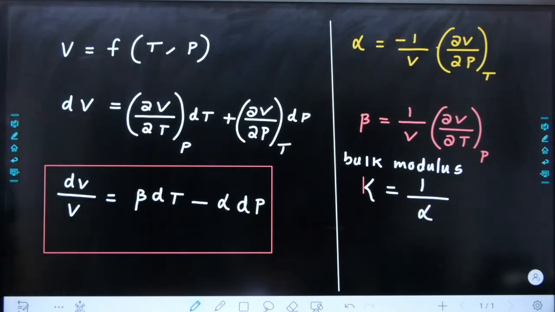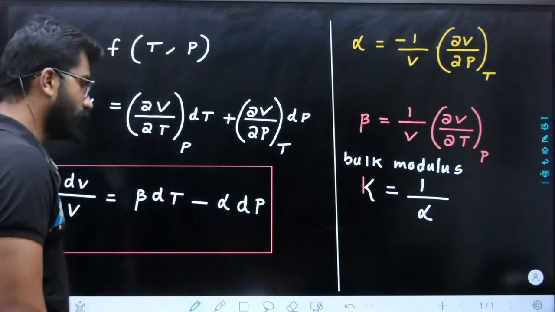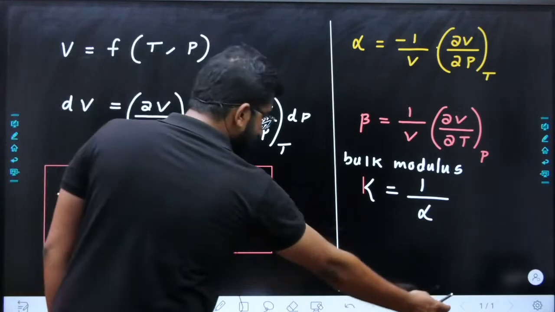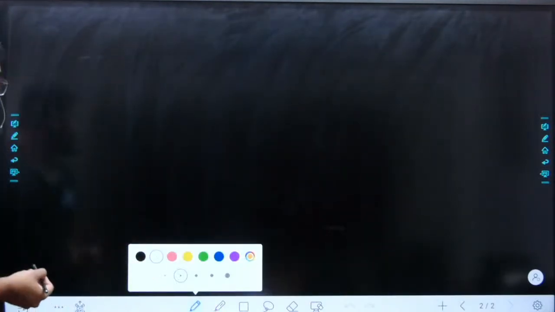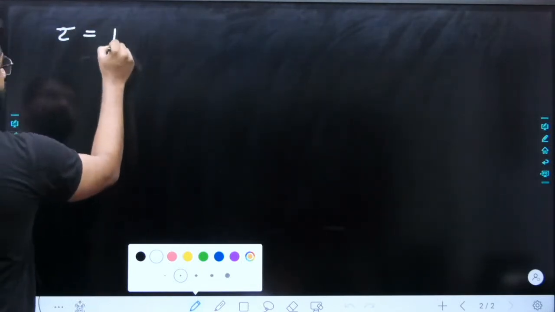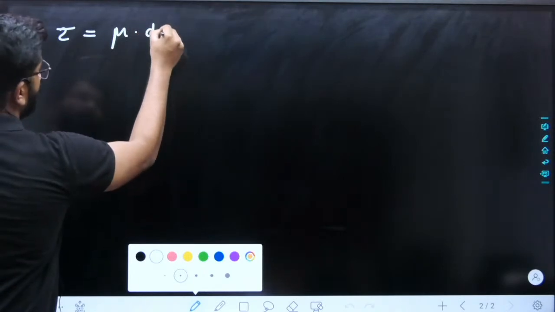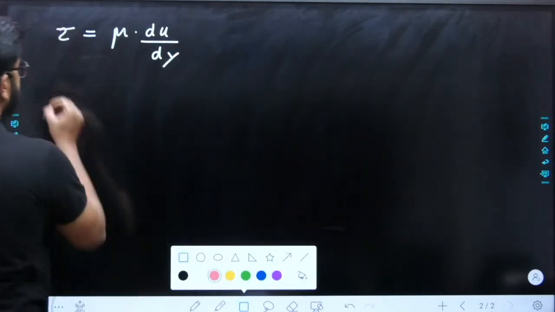Okay, what is next? Obviously, the second property we are discussing will be viscosity. Next topic is viscosity. In viscosity, the important equation we have is Newton's law of viscosity, which is tau is equal to mu into du by dy. This is one of the most important equations for us.